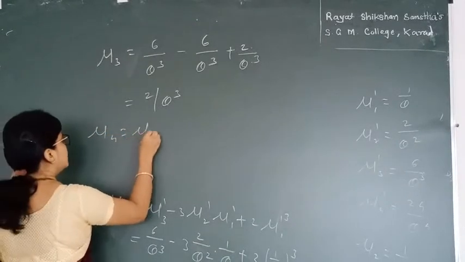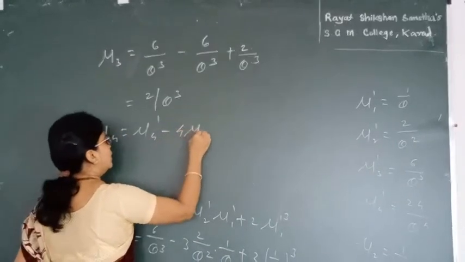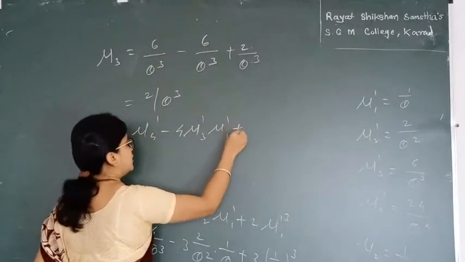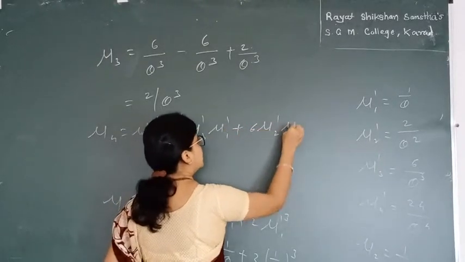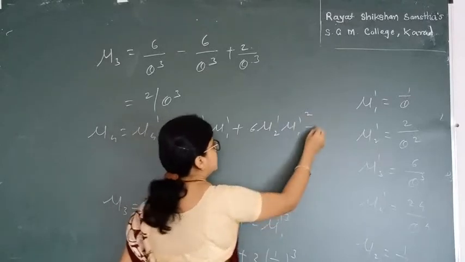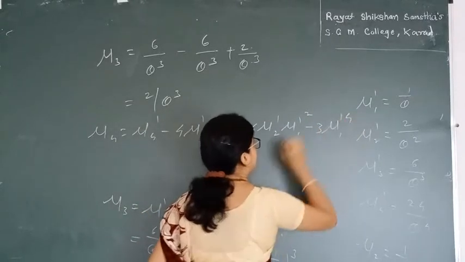The formula for mu 4 is mu 4 dash minus 4 mu 3 dash mu 1 dash plus 6 mu 2 dash mu 1 dash square minus 3 mu 1 dash raised to 4.